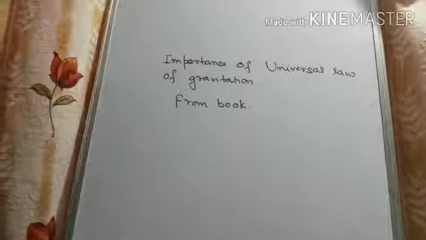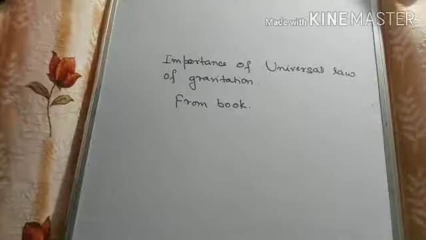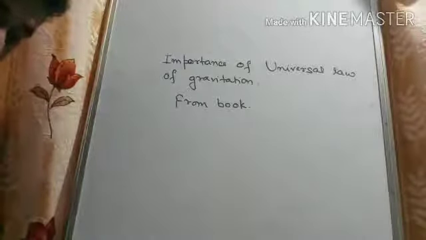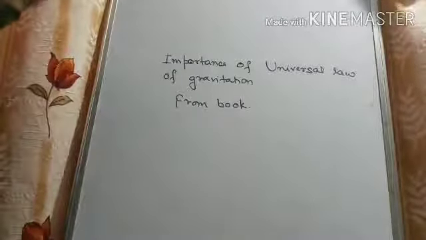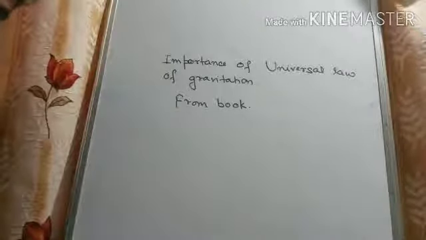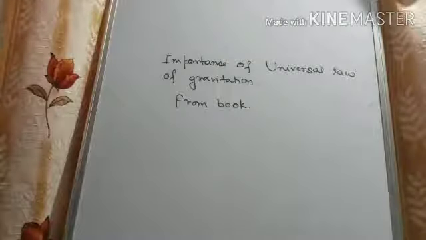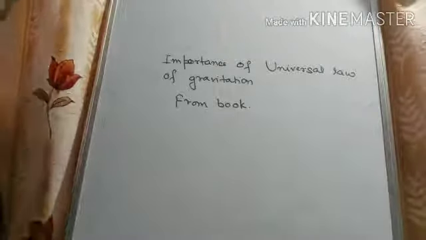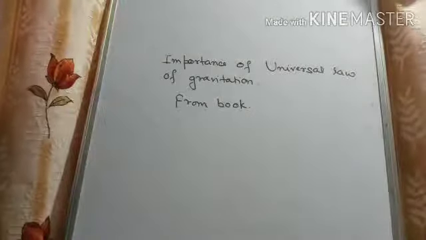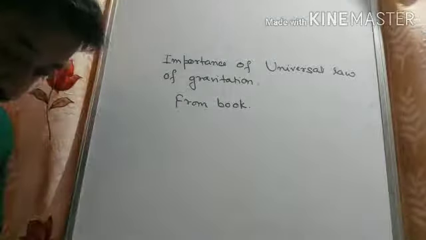The force that binds us to the earth, number 1. Number 2, the motion of the moon around the earth. Number 3, the motion of the planets around the sun. And number 4, the tides due to the moon and the sun. You have seen tides in the sea. This phenomenon can be easily explained by the universal law of gravitation.